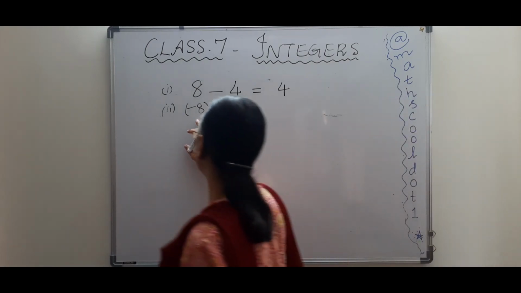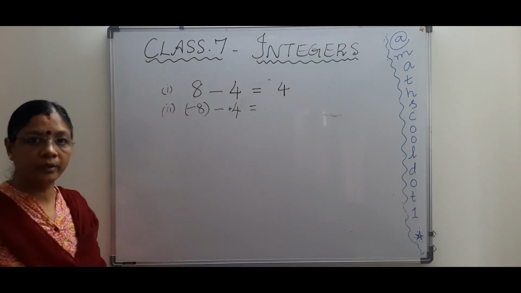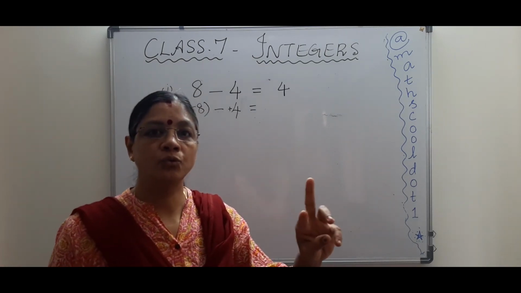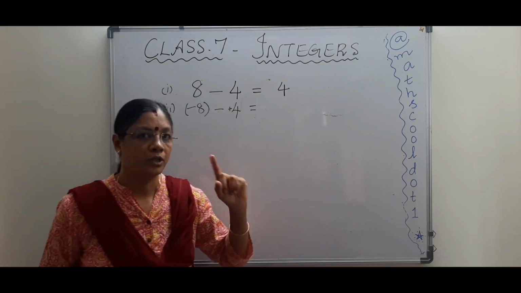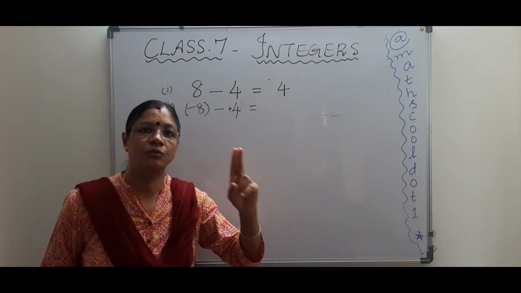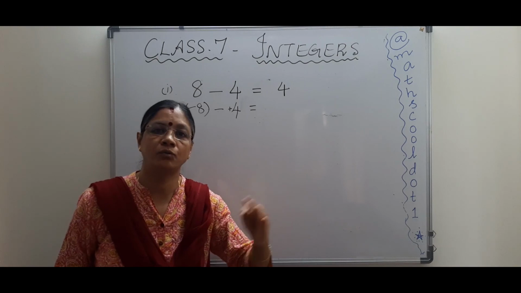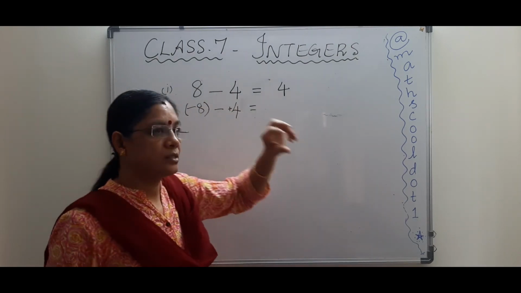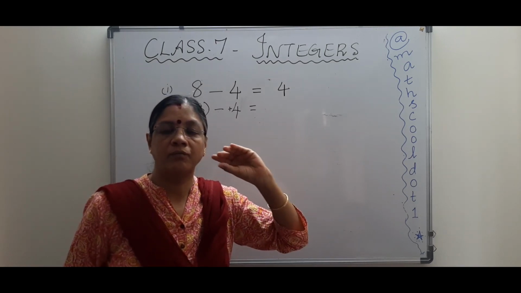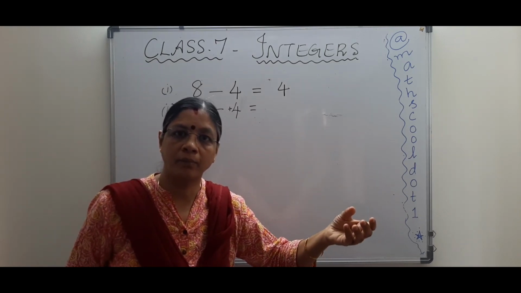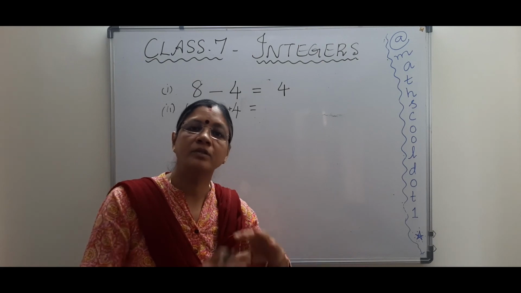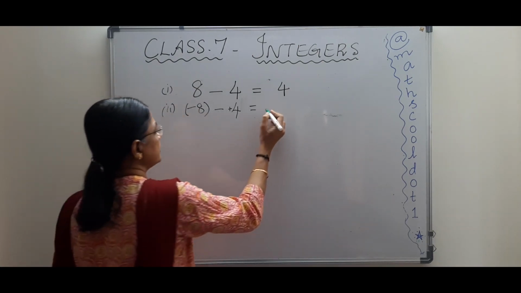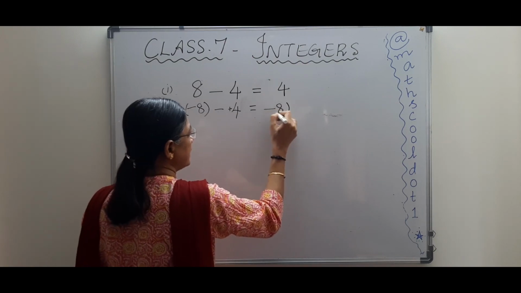So minus 8 is there, 4 is there. Here what we need to do is, subtraction has two rules. First rule, you need to do one thing, and the second rule, always follow the addition rule, because we are going to change. In the first step, what are we going to do? There are only two steps. In the first step, we change subtraction to addition. After changing to addition, we just follow the addition rule. That's all, very simple. So minus 8, how do we change it into addition? Minus 8 remains as it is.